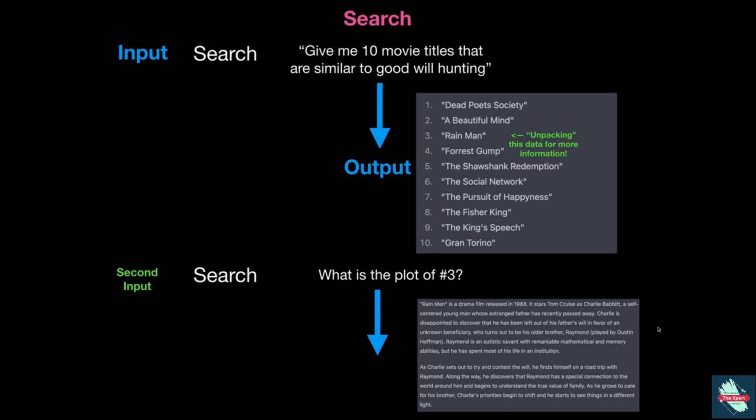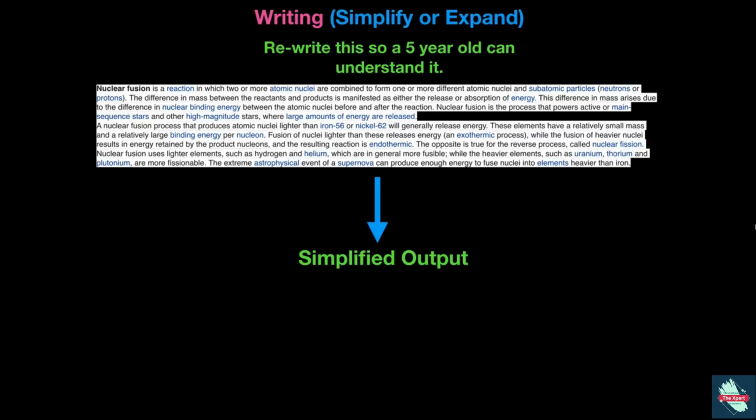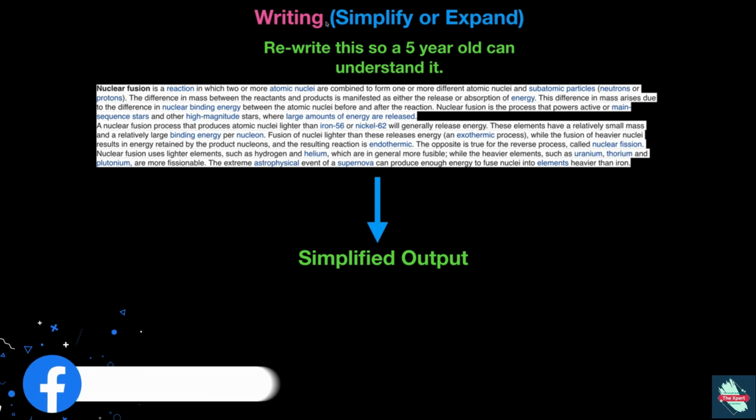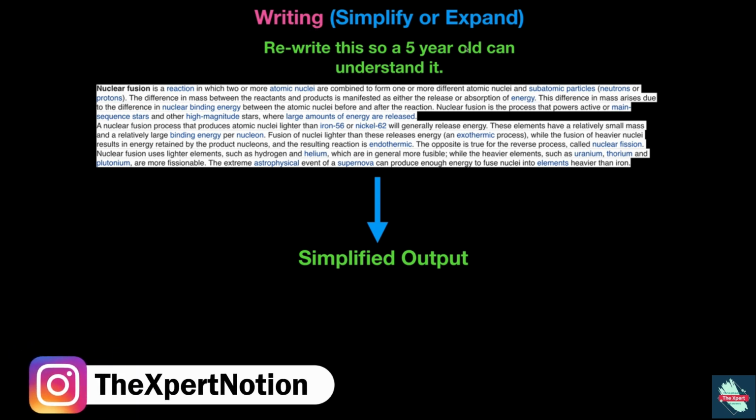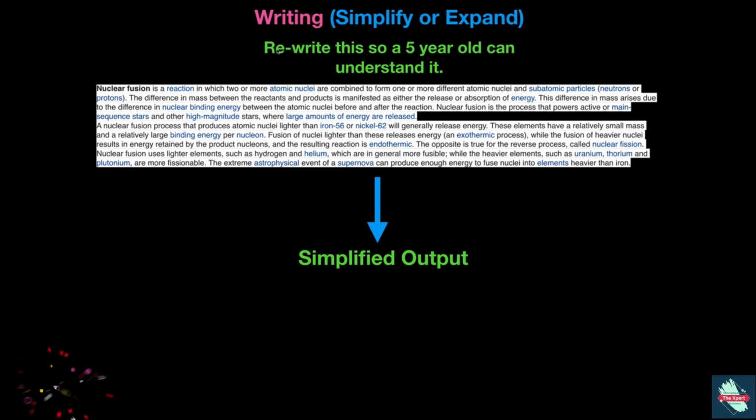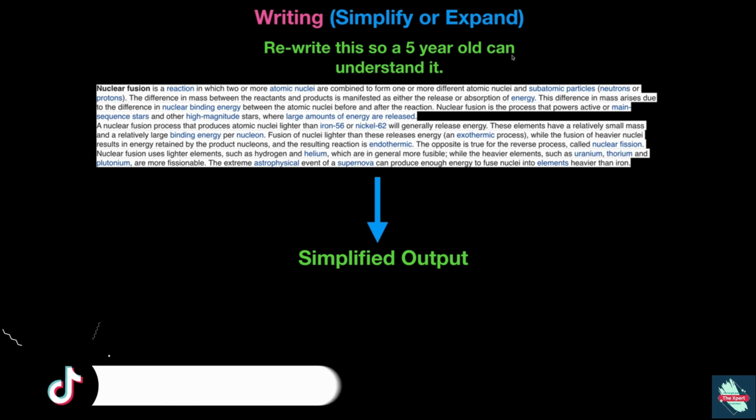And so I like to think of this as not just a search engine, but an assistant. Think of it as a person basically and interact with it in that way, and you're going to get the best results. So here we have another example of ChatGPT, but we're not using a search this time. So you remember I said we can use different types of initial data input into it. So here we have a writing that already exists. So this is from Wikipedia. And I said, rewrite this so a 5-year-old can understand it. And I pasted in this text here.